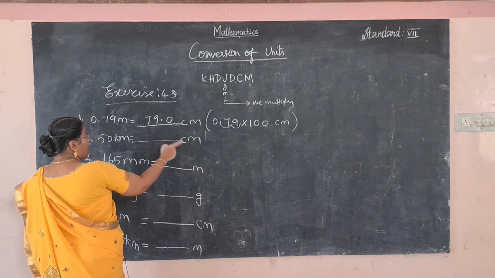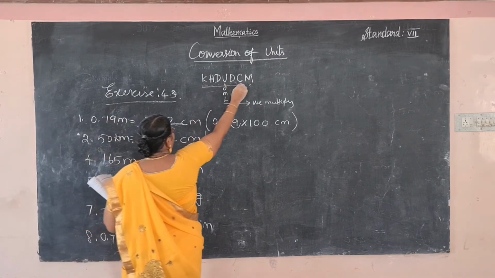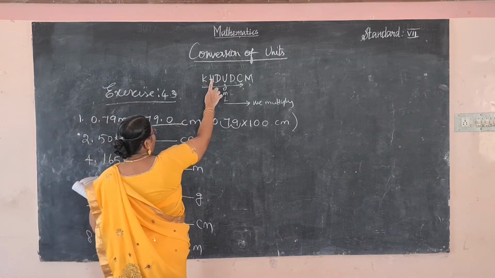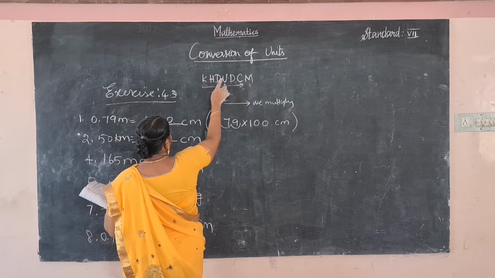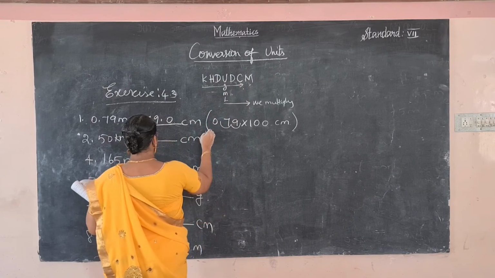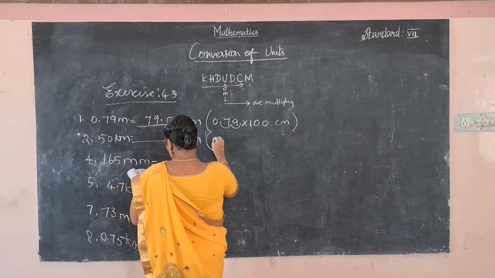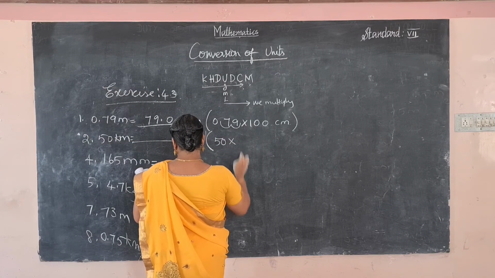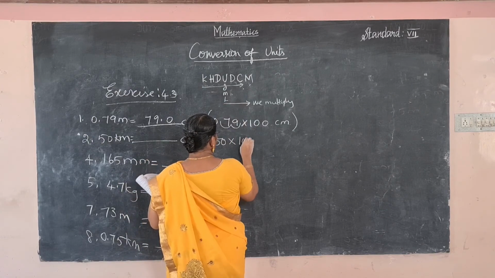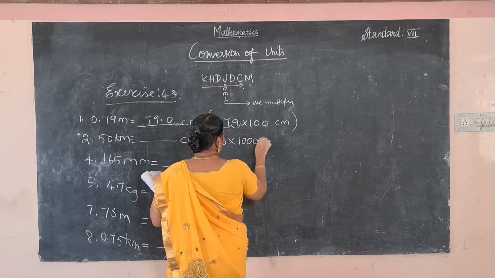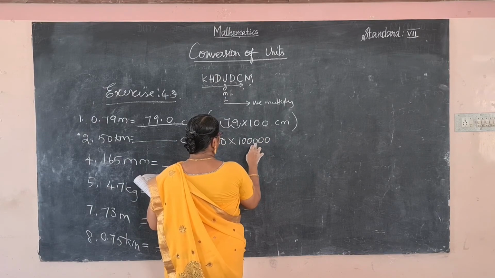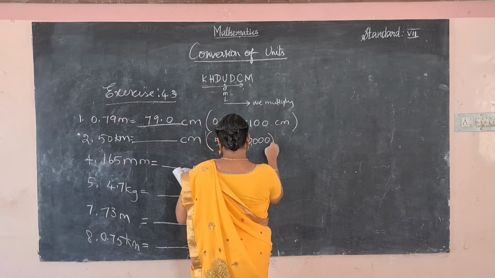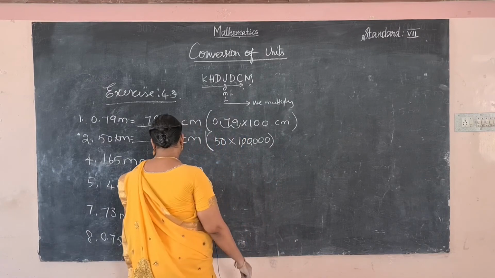So largest value to smallest value. How many places are there? 1, 2, 3, 4, 5. So we have to multiply. How many zeros? 1 followed by 5 zeros, 1 lakh.